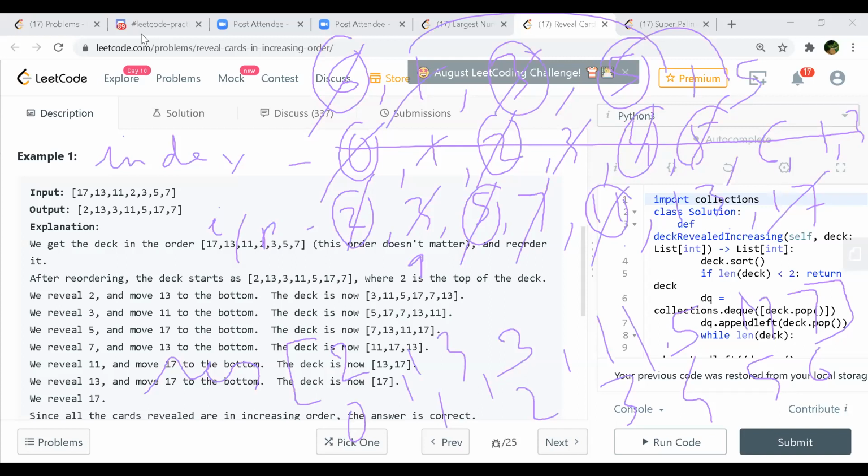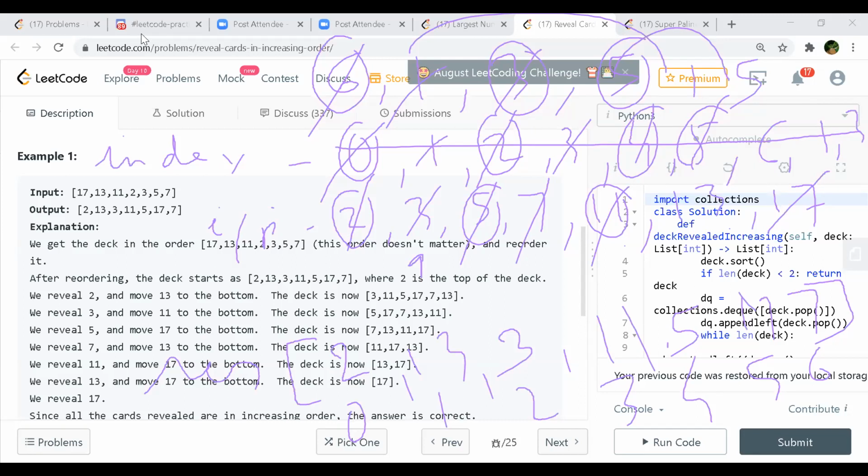So he maintains an index, a linked list of indexes. The first index, whatever he gets, the first front one, he takes that, and the array is always sorted. So from that array, whatever the deck is, which is sorted, he just keeps picking up one by one from the front, and then tries to match it with that index. The first index he always matches, but the second index of that linked list, he removes and pushes back. So that is our second condition, right?